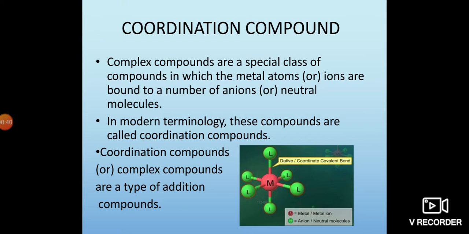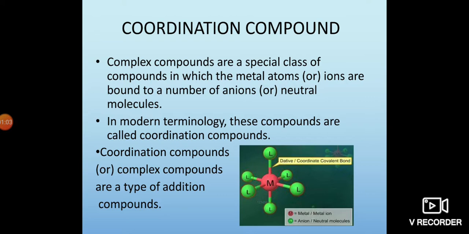Complex compounds are a special class of compounds in which metal atoms or ions are bound to a number of anions or neutral molecules. These are called coordination compounds.